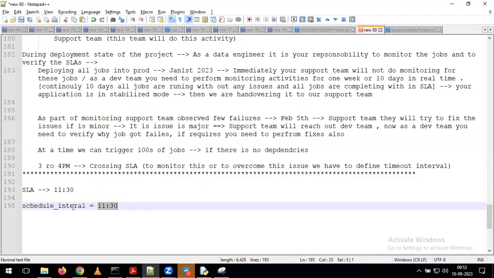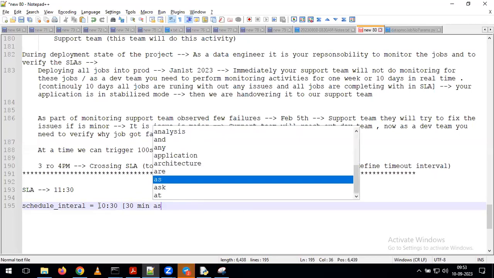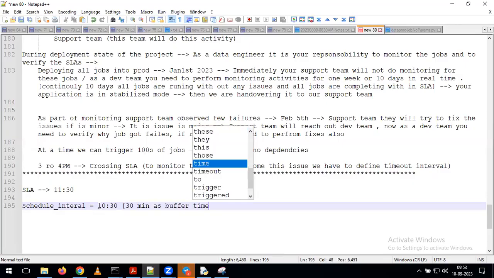What is the meaning of 11:30 in the schedule interval? At 11:30, it will trigger the job. But what is the meaning of SLA? By 11:30, this job has to complete. Now, for example, for your job execution, you know how much time it is taking. It is taking, for example, half an hour to complete your job execution. Then what we have to do here? We need to give it as, for example, 10:30. Why do we need to give 10:30? Because we need to give some 30 minutes as a kind of buffer time. So we are giving the buffer time of 30 minutes.